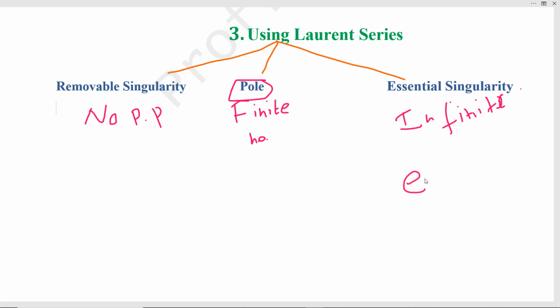For example, the function e power 1 by z, at z equal to 0, will contain an infinite number of negative terms. You can expand e power x using the formula, so it will have an infinite number of negative powers. That is an example of an essential singularity.